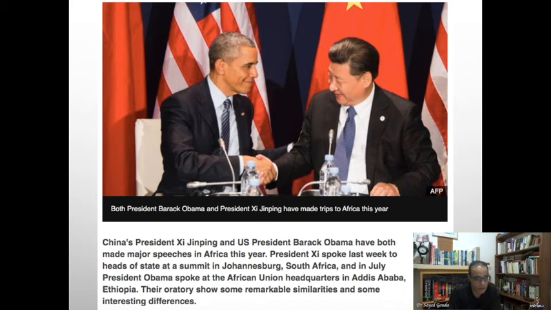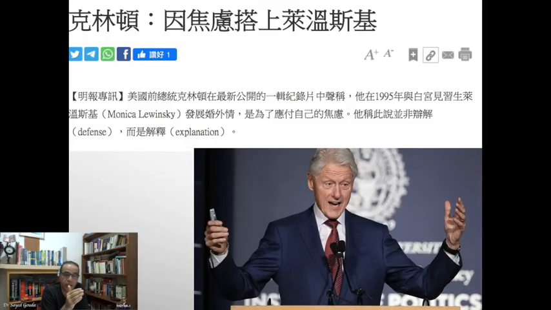In Chinese, again, you only refer to the surname, like Clinton. You just mention the family name, because the English name is just too long if you translate it into Chinese. Monica Lewinsky, here you just use Lewinsky and write it in Chinese.